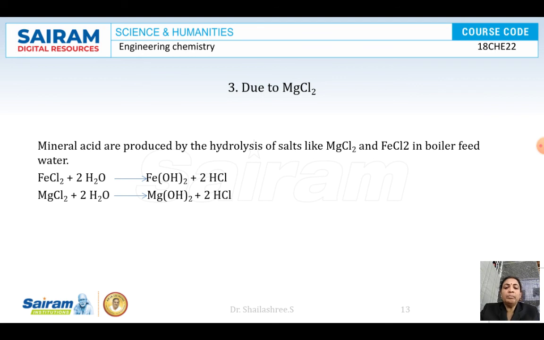Once again we will revise the points discussed in boiler corrosion. Boiler corrosion happens because of the presence of dissolved oxygen. If dissolved oxygen is present, it reacts with iron metal to form ferrous hydroxide and further the ferric salt, which is rust. Next is due to the presence of carbon dioxide. Carbon dioxide enters the water from the bicarbonates of calcium and magnesium, and that carbon dioxide reacts with water to form carbonic acid. Carbonic acid causes corrosion. And the third one is if magnesium chloride or ferric chloride is present, it reacts with water to form their particular hydroxides with acid HCl. Presence of acid causes corrosion.